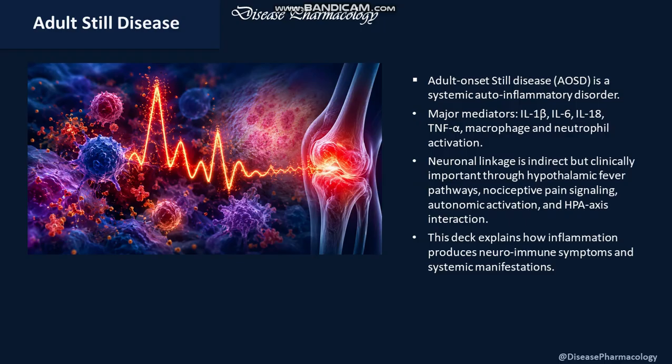Neuronal linkage is indirect but clinically important, through the hypothalamic fever pathway, nociceptive pain signaling, and HPA axis interaction. These are the major players in this disease.